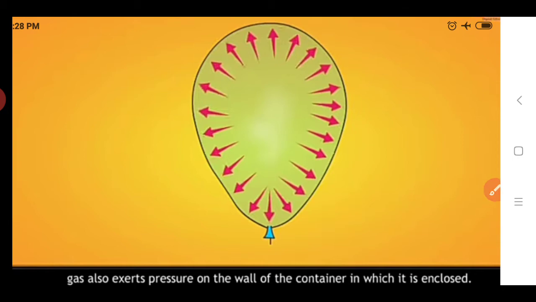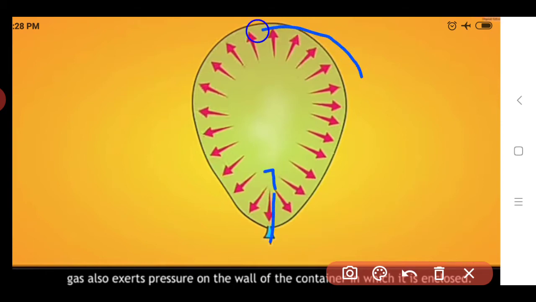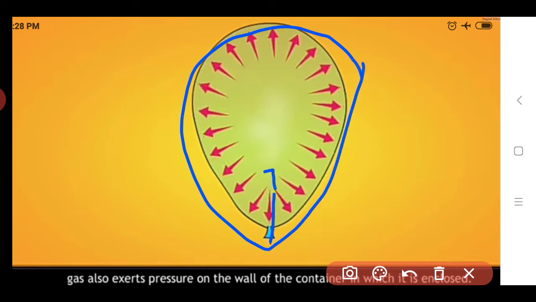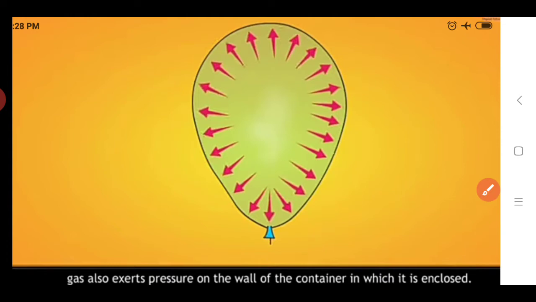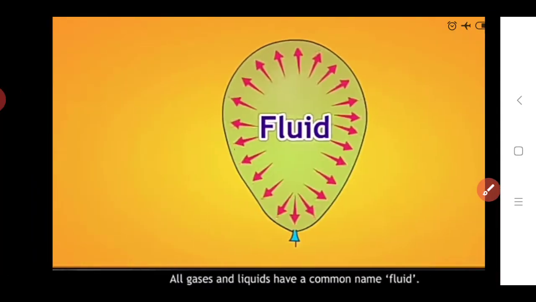If we see, the gas is enclosed in the balloon. In that example, the gas is enclosed in the balloon, and it exerts pressure on all surfaces of that balloon, all the sides of that balloon. So it is similar to that of a liquid. So all the gases and liquids have a common name, fluid.